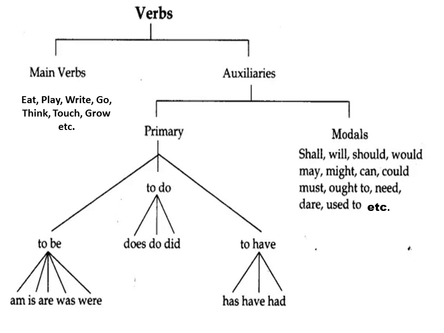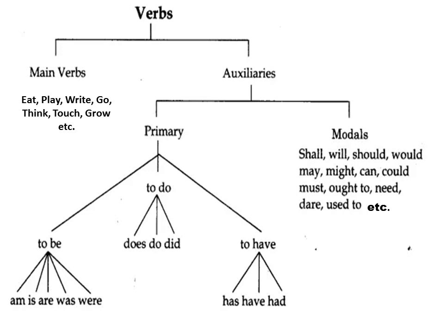So here all your verbs like eat, play, write, go, think, touch, etc. That is all your principal verbs which have their own meaning independently. These come under the category of main verbs.